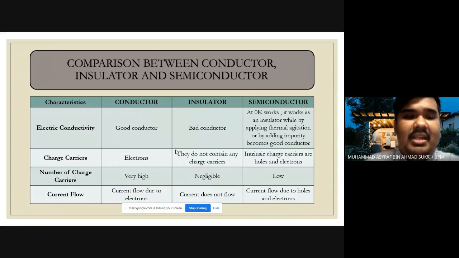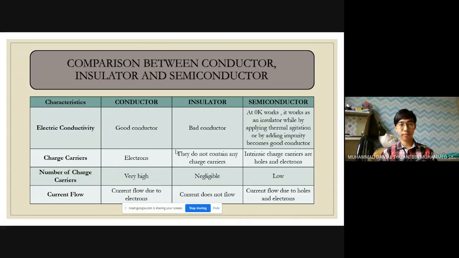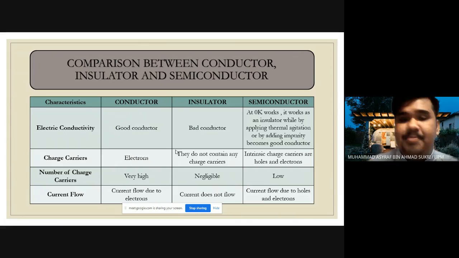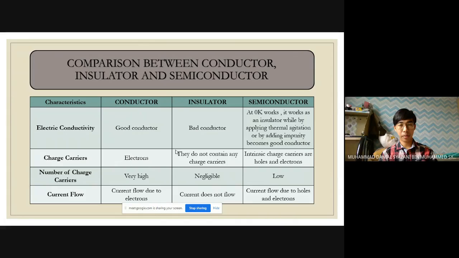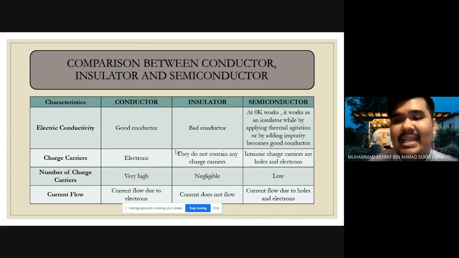We have four characteristics. For the electric conductivity, we have three types, which are conductor, insulator, and semiconductor. The conductor is a good conductor compared to the insulator, which is a bad conductor. The semiconductor works differently because at 0 Kelvin, which is minus 273 Celsius, it works as an insulator, while by applying thermal agitation or by adding impurity it becomes a good conductor.